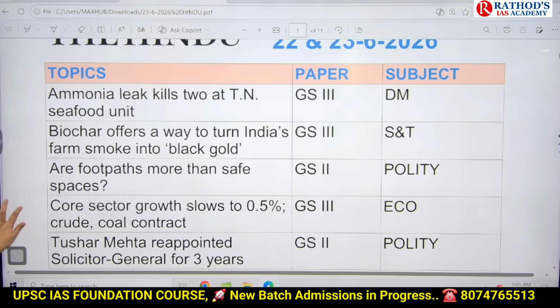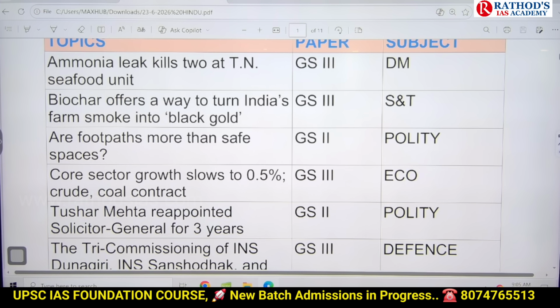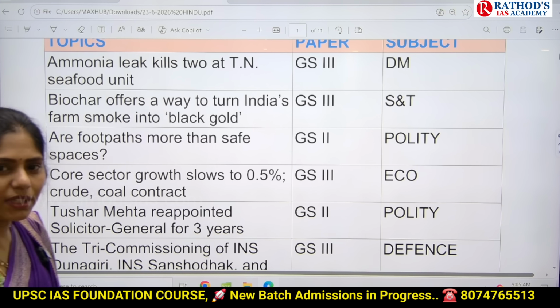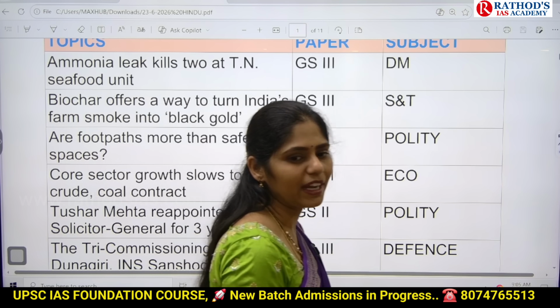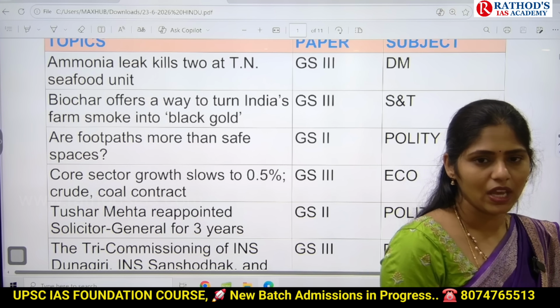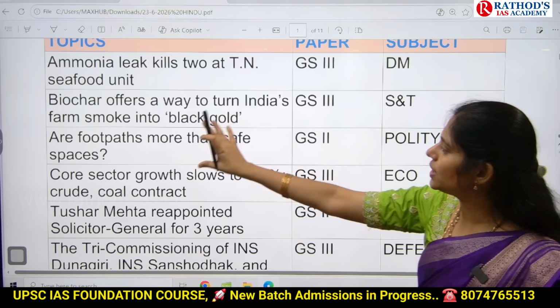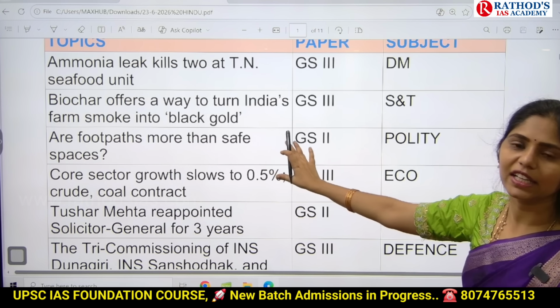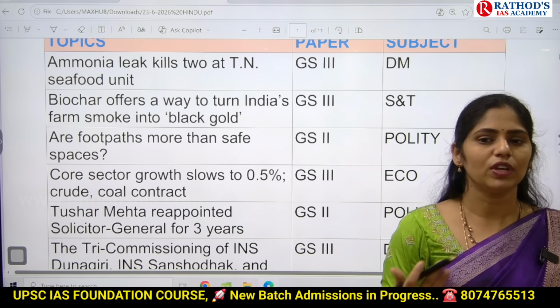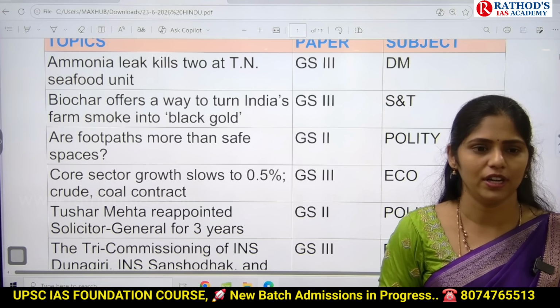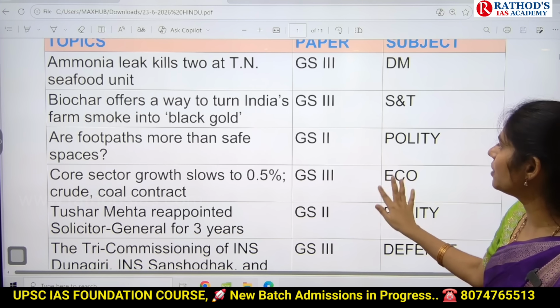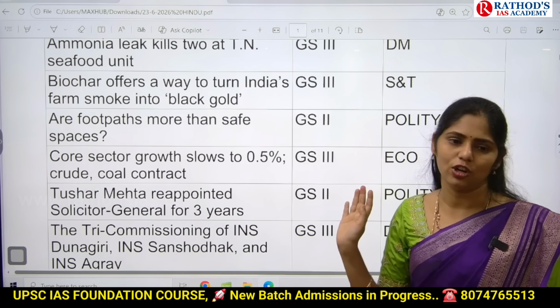And the next topic is Biochar offers a way to turn India's farm smoke into black gold. So this article is talking about biochar. Biochar is nothing but the product that we will get after burning of agriculture residue. Here we can use that biochar in our agriculture fields so that we can increase the fertility of soil. So this topic is important from GS paper 3 under science and technology.